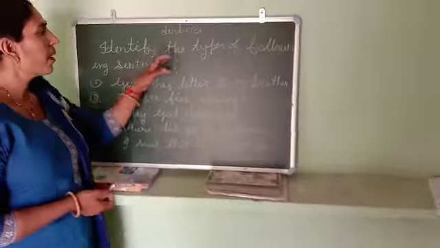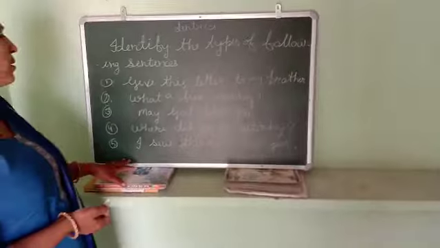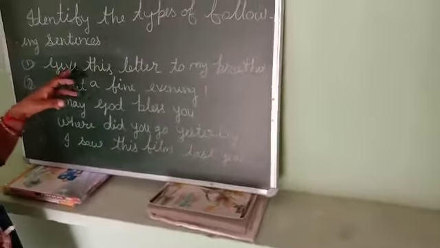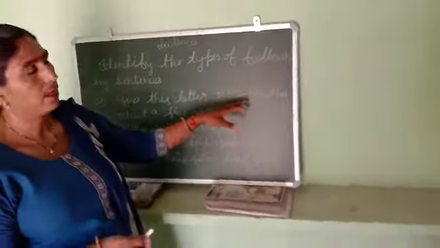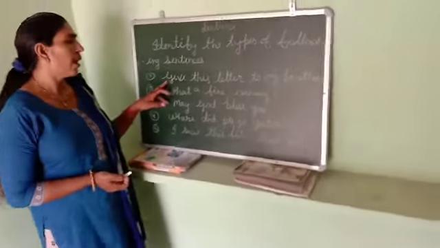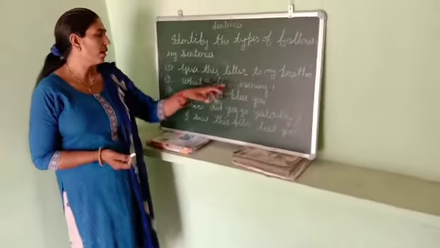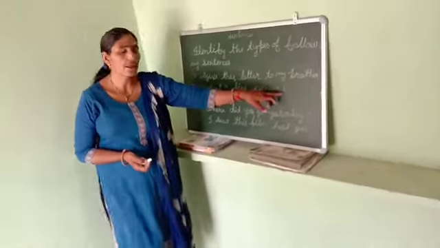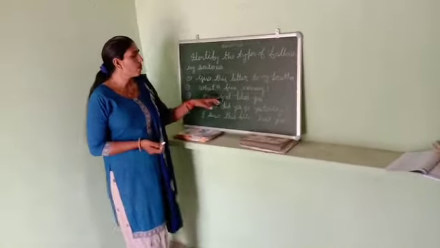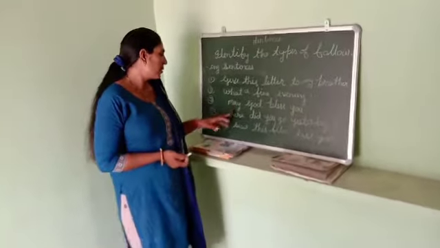Identify the types of the following sentences. There are many sentences. You have to give the answer. Give this letter to my brother. It is an imperative sentence. What a fine evening! It is an exclamation, so it is an exclamatory sentence. May God bless you. It is an optative sentence.